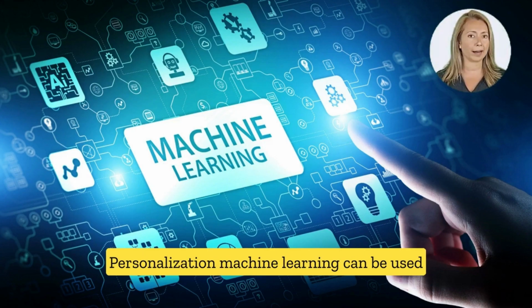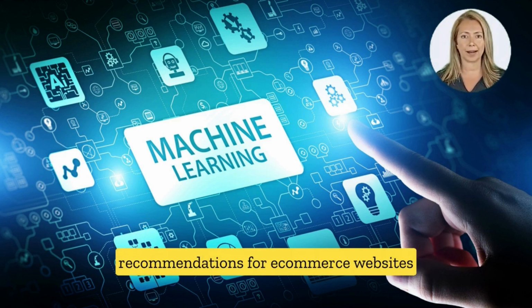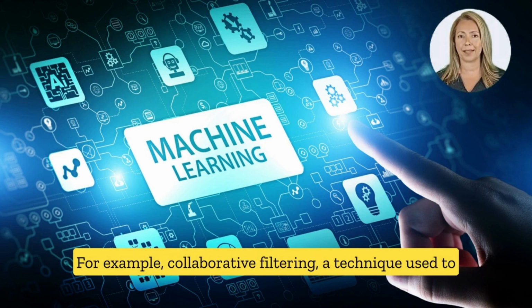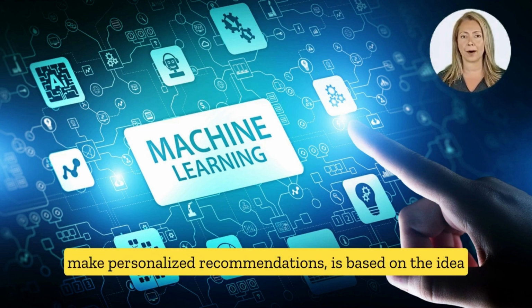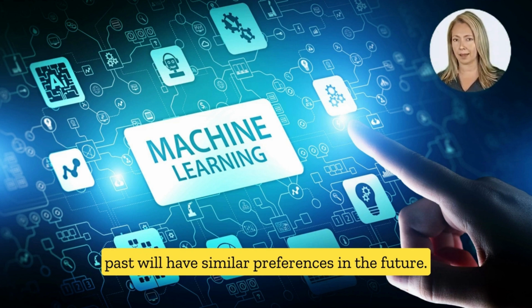Personalization. Machine learning can be used to personalize recommendations, such as product recommendations for e-commerce websites, news recommendations for news websites, or movie recommendations for streaming platforms. For example, collaborative filtering, a technique used to make personalized recommendations, is based on the idea that people who have similar preferences in the past will have similar preferences in the future.